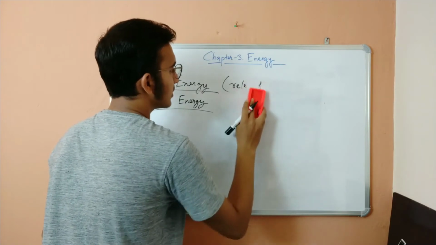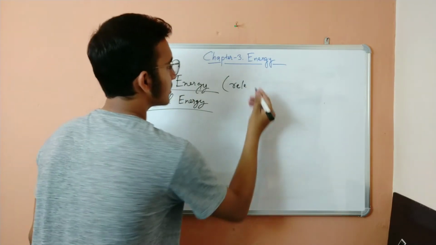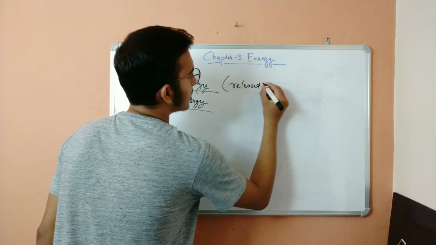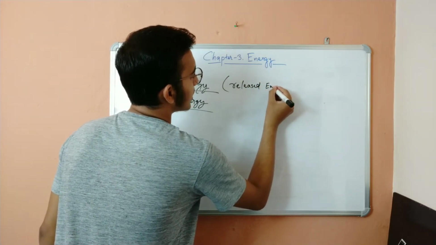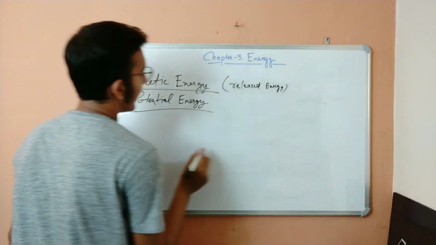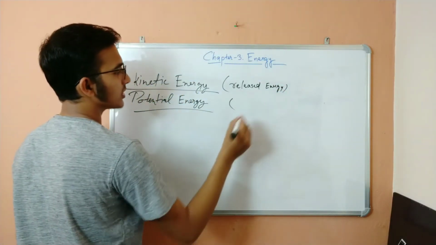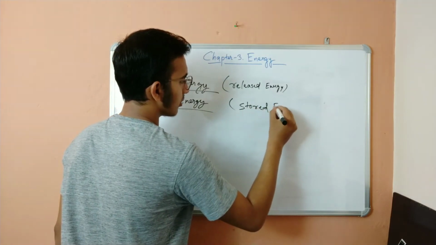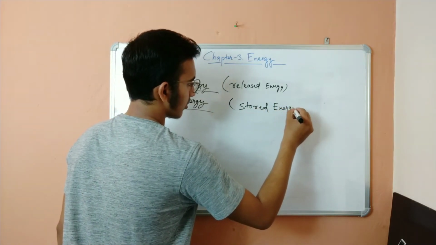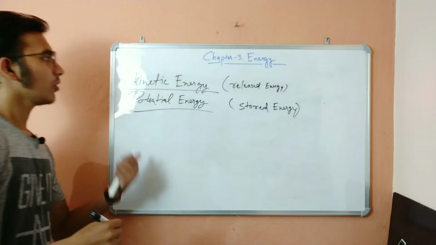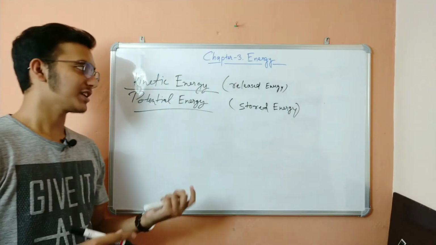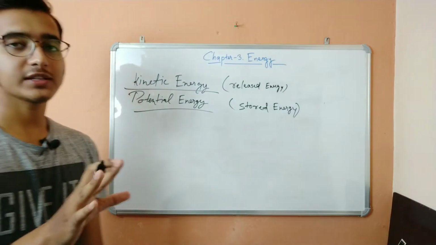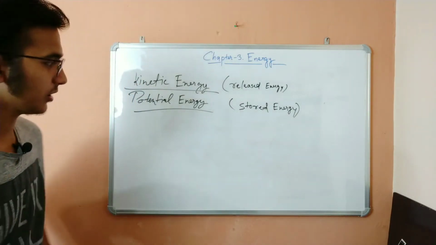Released energy. And beside potential energy, you write stored energy. Okay, so kinetic energy is basically released energy, and potential energy is basically stored energy. Let me give you an example and explain what these both terms are.